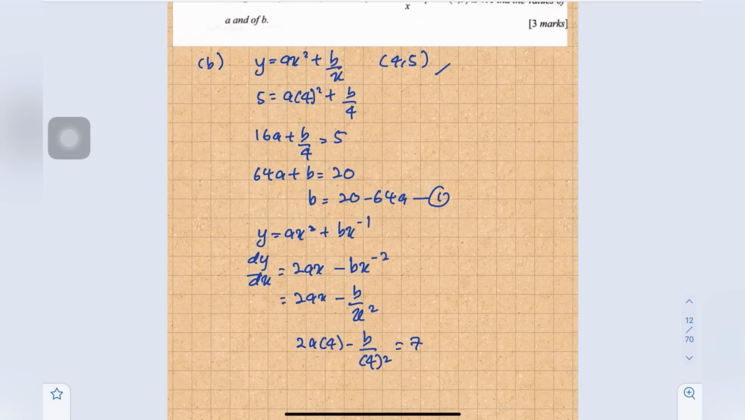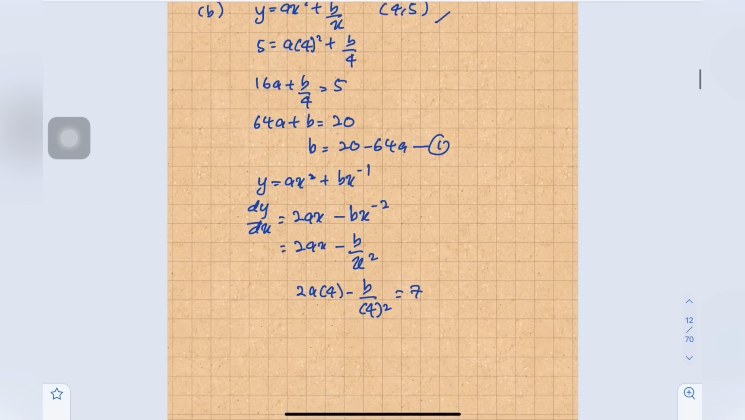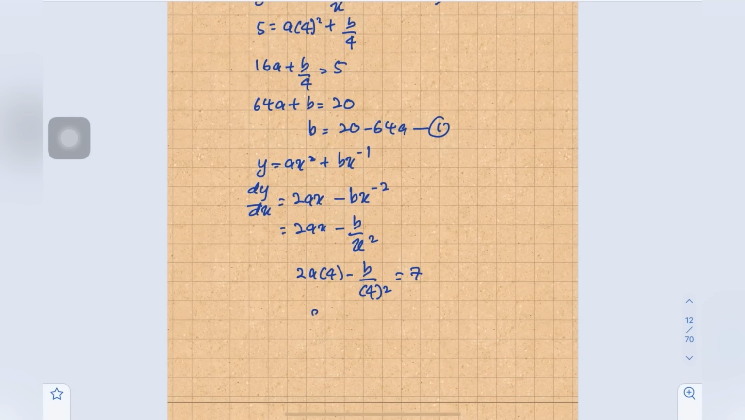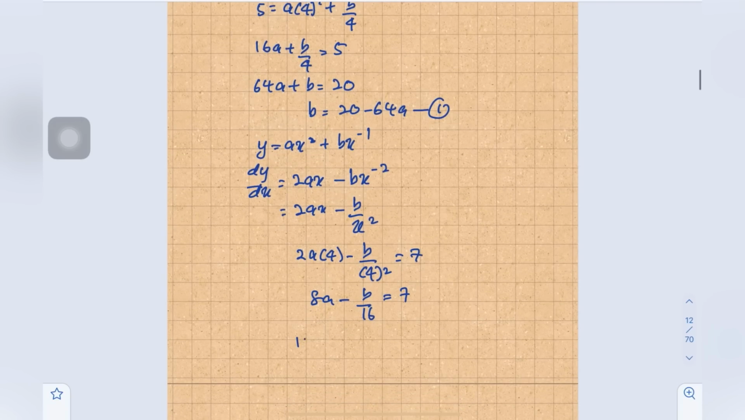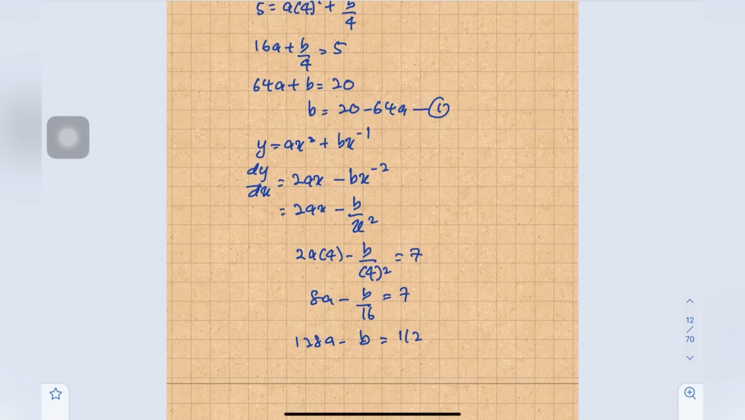Okay, so then all multiplied by this one, what do we get? 8a minus b over 16 equals 7. All multiplied by 16. Okay, so we will get 128a minus b equals 16 times 7 is 112. Then b equals 128a minus 112. Okay, equation number 2. So then 1 equals 2.